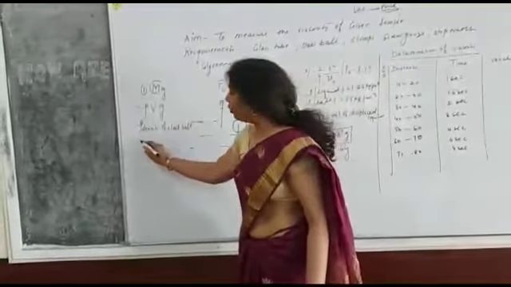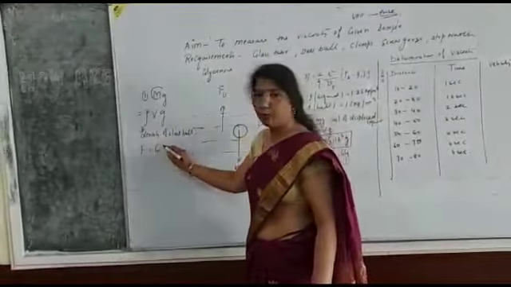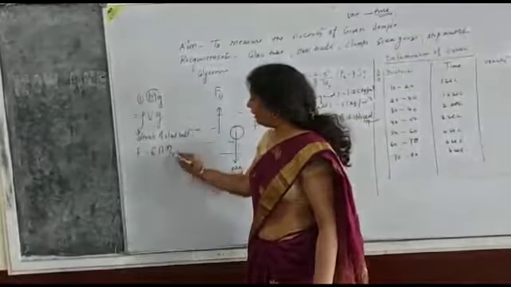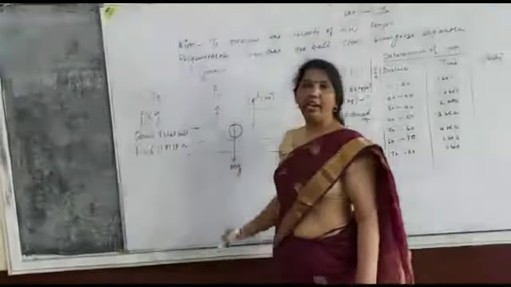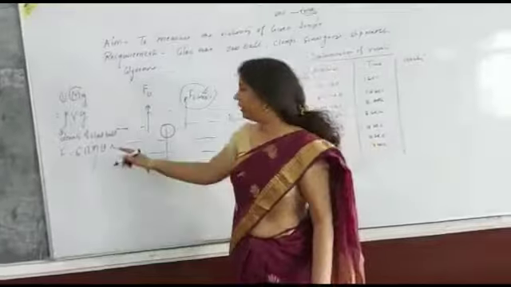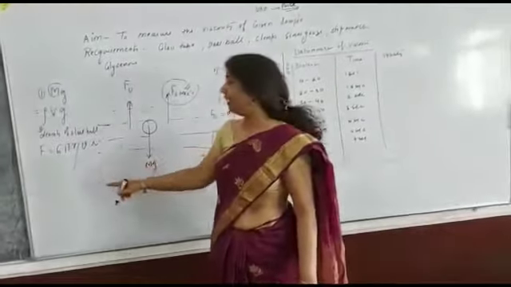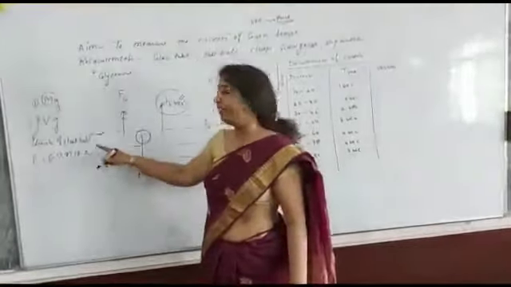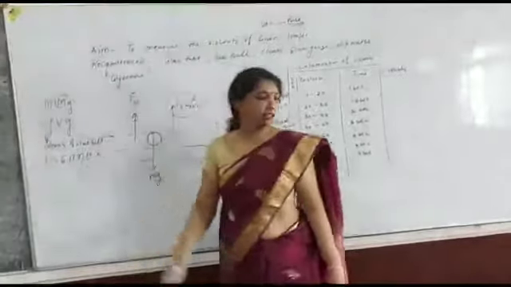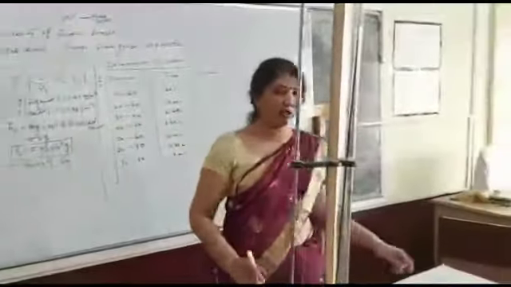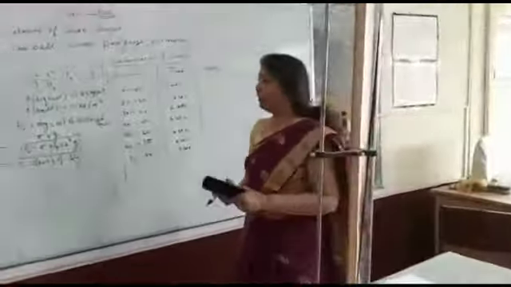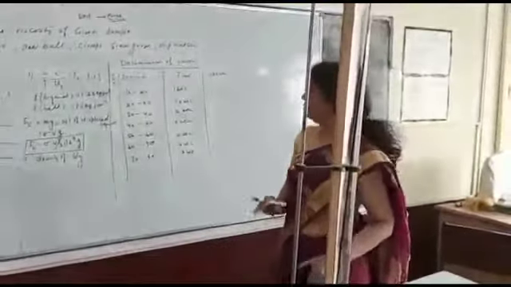The value of this Stokes force is equal to 6πηvr, where η is the coefficient of viscosity, v is the velocity, and r is the radius of the steel ball, which is calculated by screw gauge.